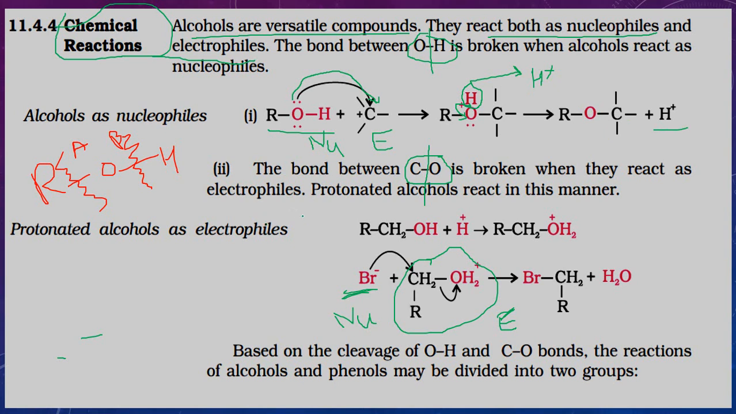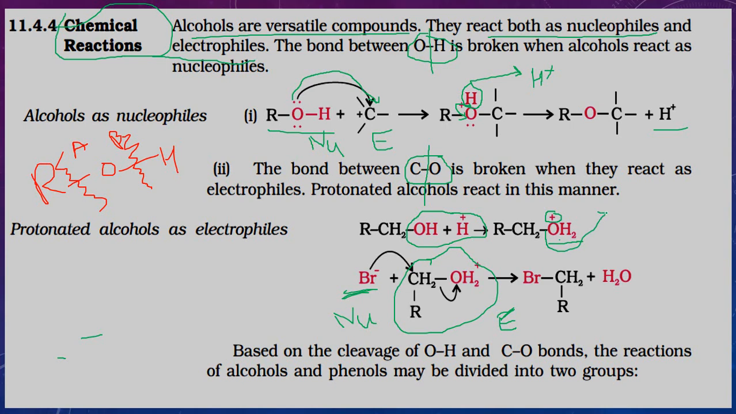Now, in the second case, first we should protonate, which is possible in acidic medium only. So first protonation takes place. Without protonation, it cannot act as an electrophile. First protonation means H plus attacking. So after protonation, OH2, this oxygen gets plus. Now more stable water molecule formation is possible.